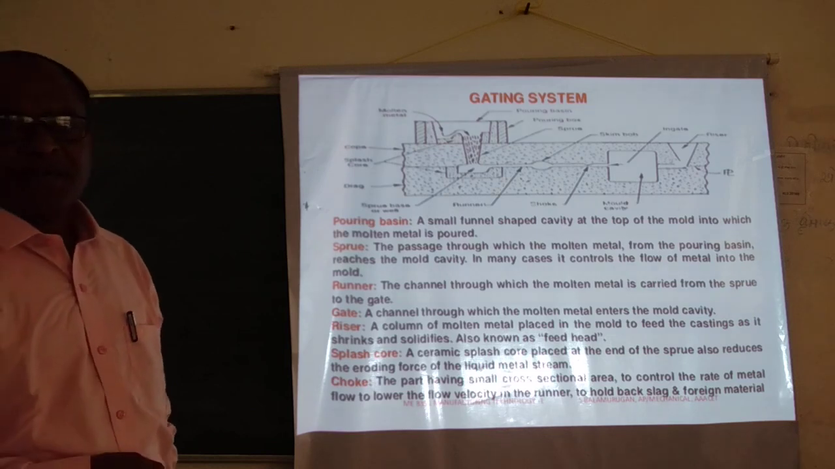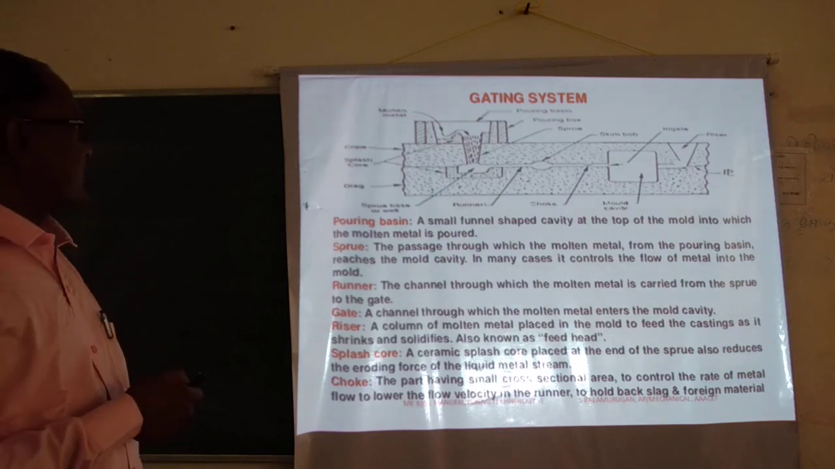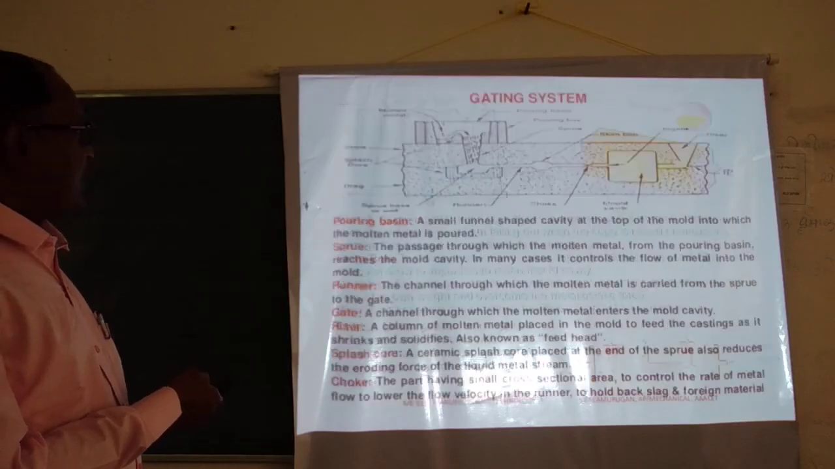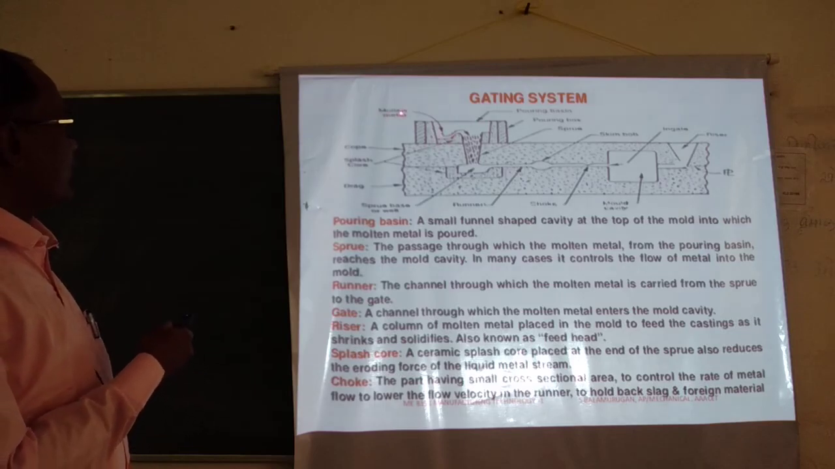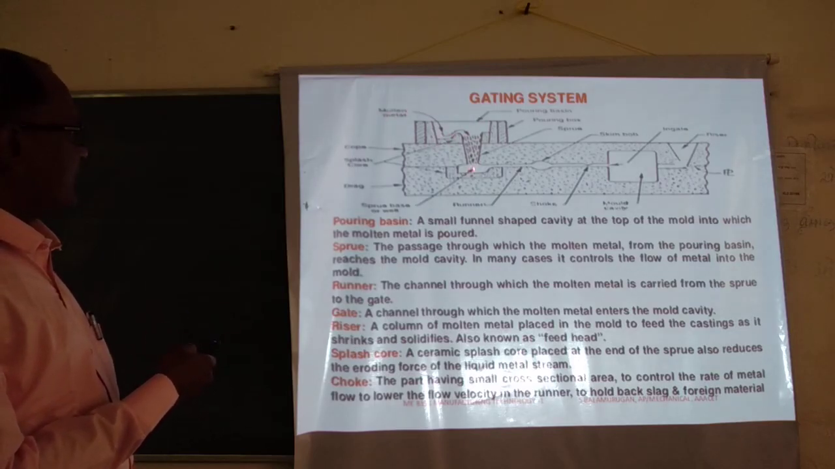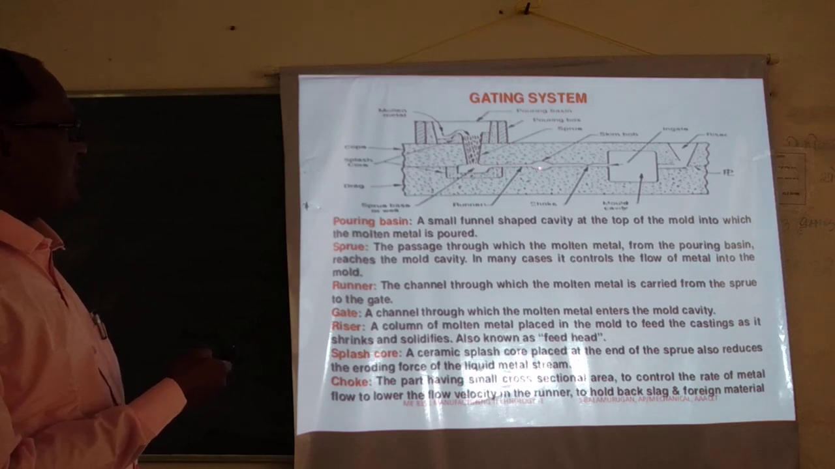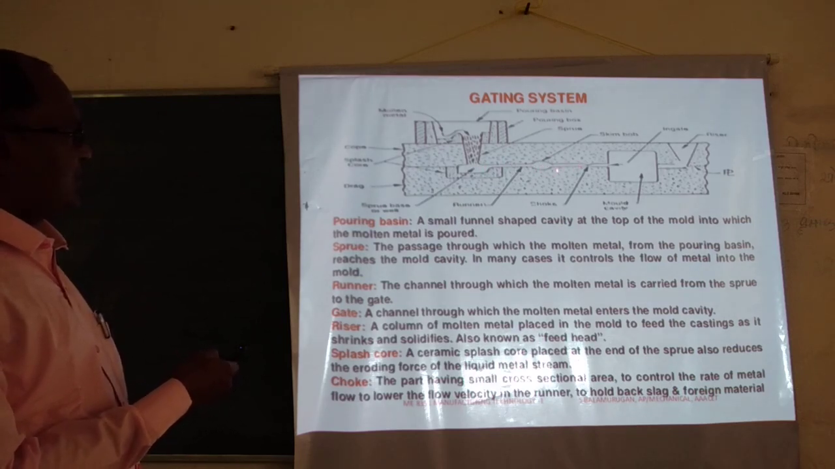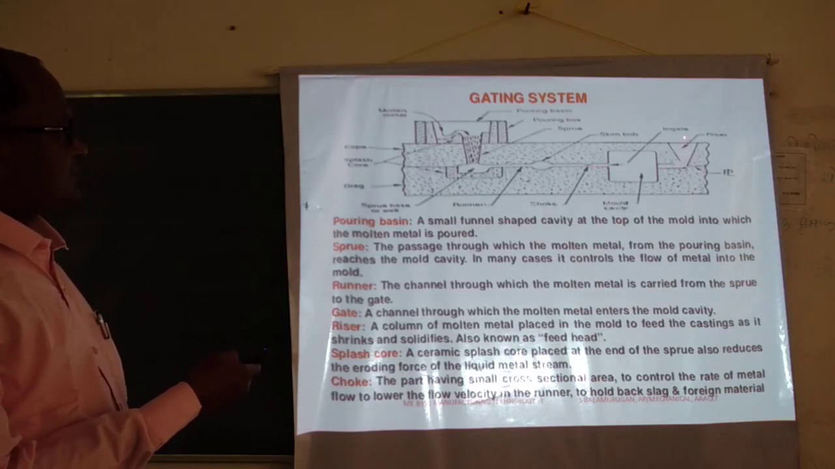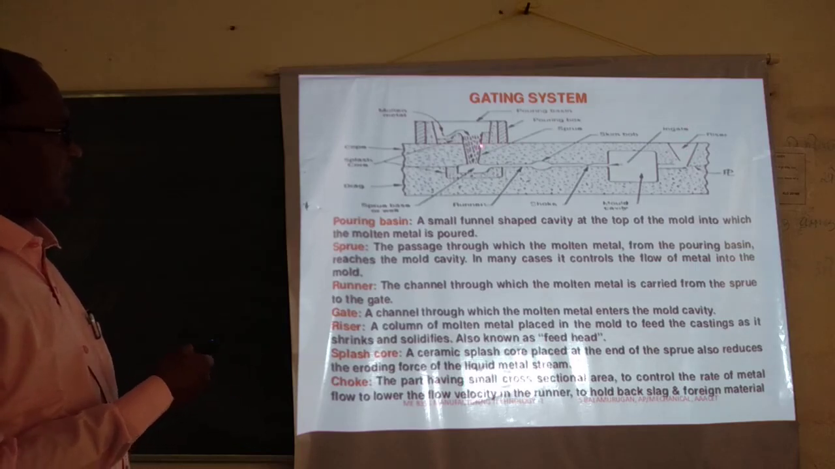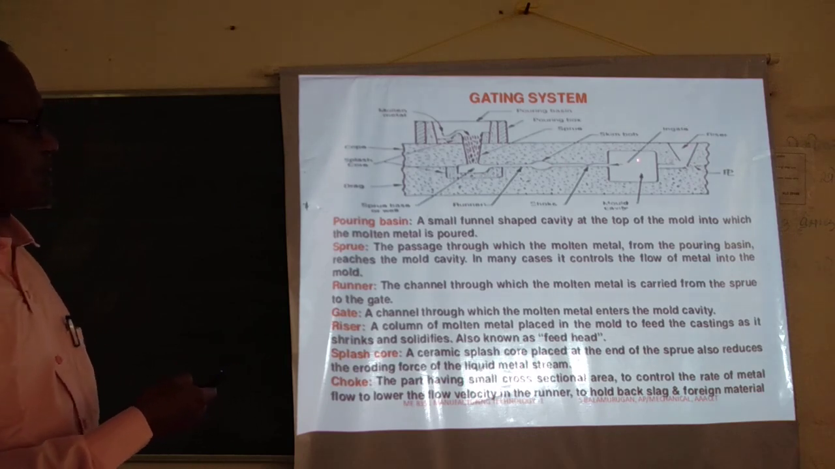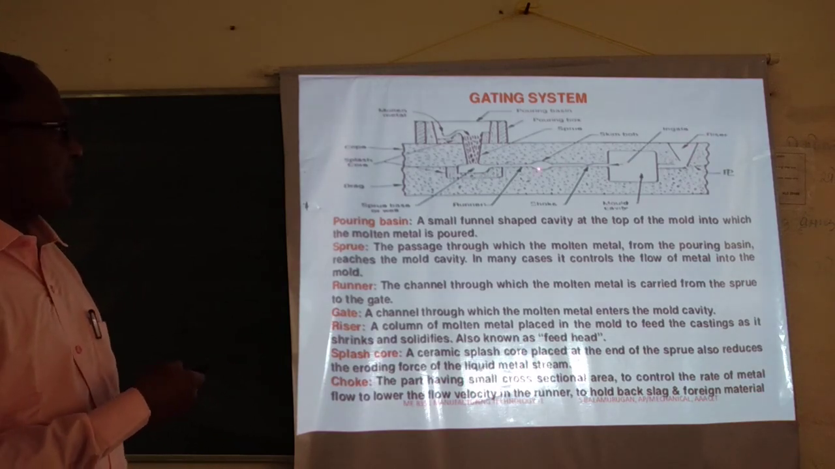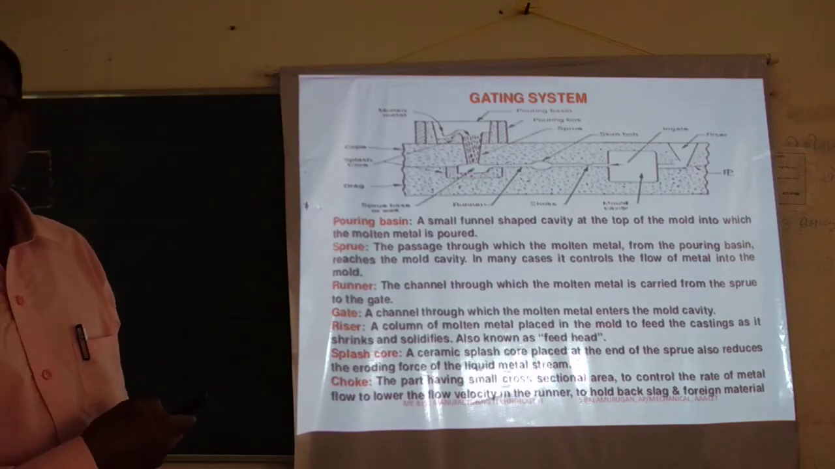In this also, the gating system. Gating system, this is the basic diagram of the gating system. From this, molten metal is poured into the mold cavity. It flows through the sprue, again through the runner, and it goes into the gate. Again it comes through the riser. When the molten metal you are pouring from this end comes to this end, you come to know that the whole mold cavity is filled up with the molten metal.